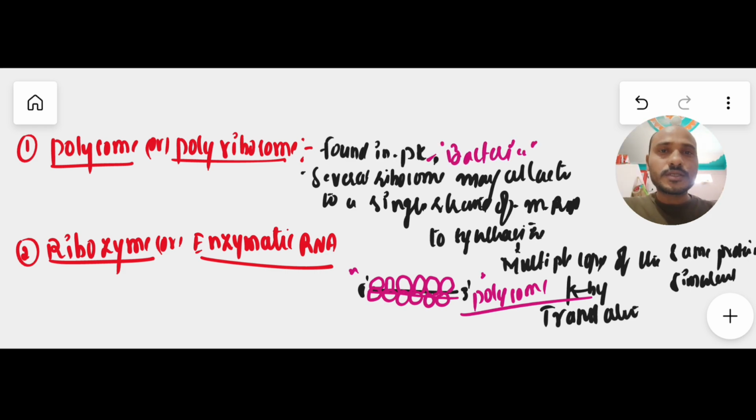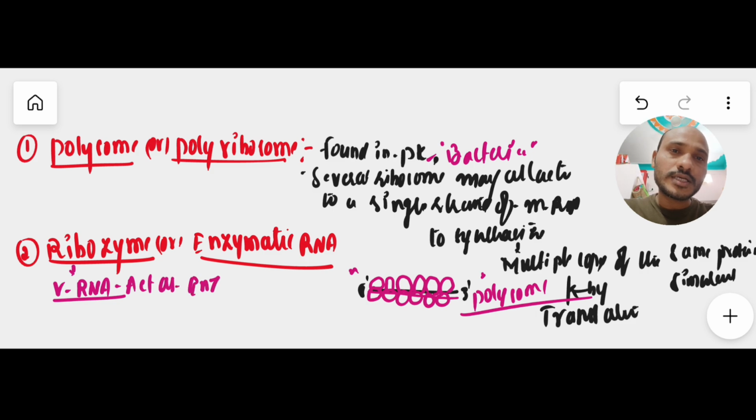Now we'll move on to another important concept, the ribozyme or enzymatic RNA. Ribosomal RNA, rRNA, can act as an enzyme. Generally rRNA is involved in the synthesis of various products, but here rRNA acts as an enzyme.